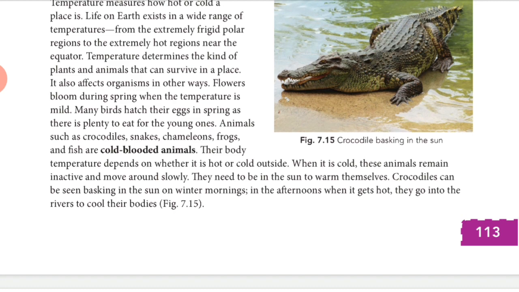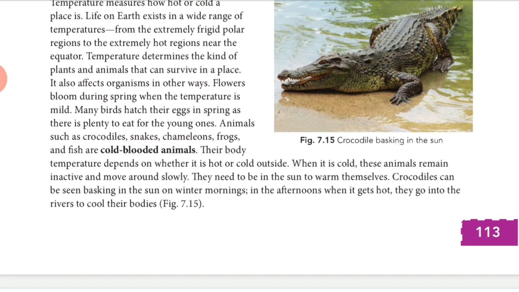And if we discuss birds, few birds hatch their eggs in the spring, because during spring time they need too much food to eat, right? And they need food for the young ones also.